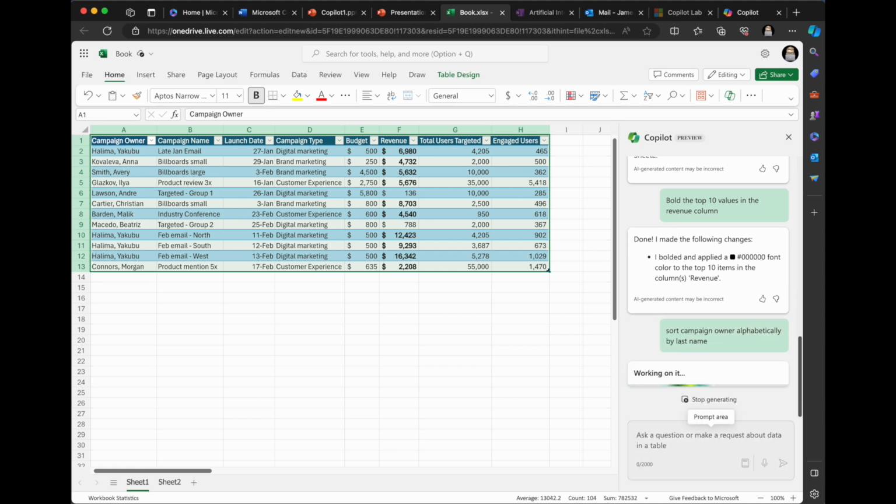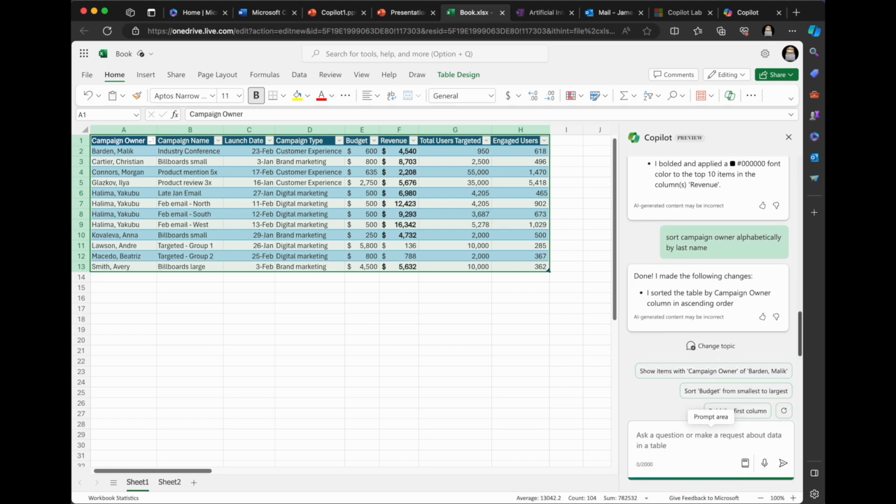Let's see if it can sort column A, and it's sorted by last name. Awesome. So cool. I mean, some of this stuff is just a couple clicks, but this is just fantastic.